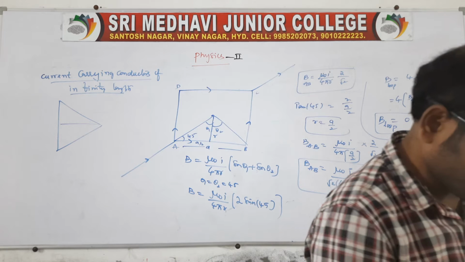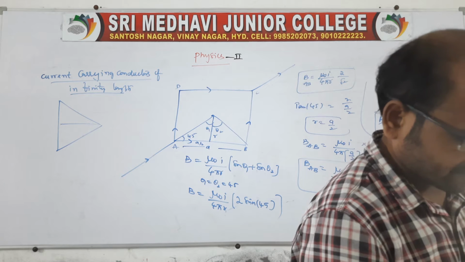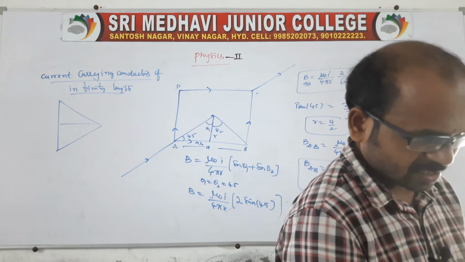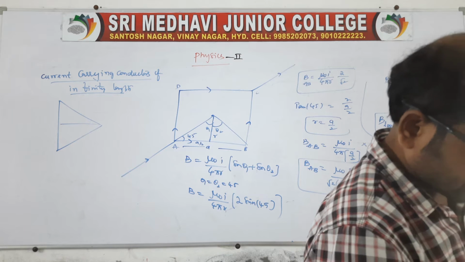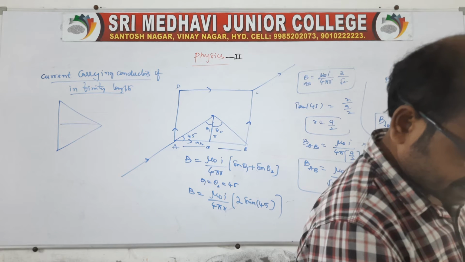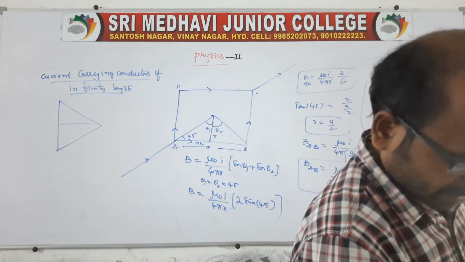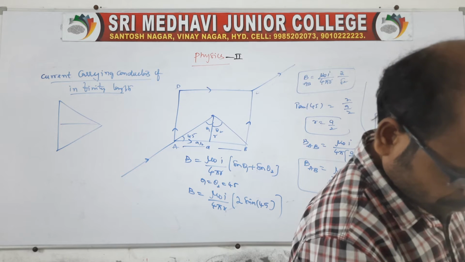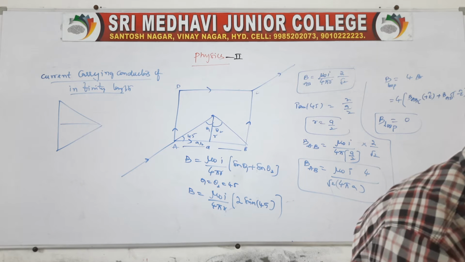We need to add, and we'll get mu naught I by 2 root 2 pi A, which are in the same direction. In the case of an equilateral triangle also we'll get the same, that is B is equal to root 2 into mu naught I by 4 pi A. So these are the examples related to current carrying conductors.